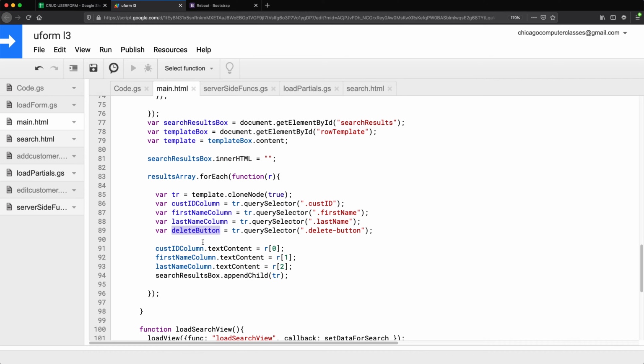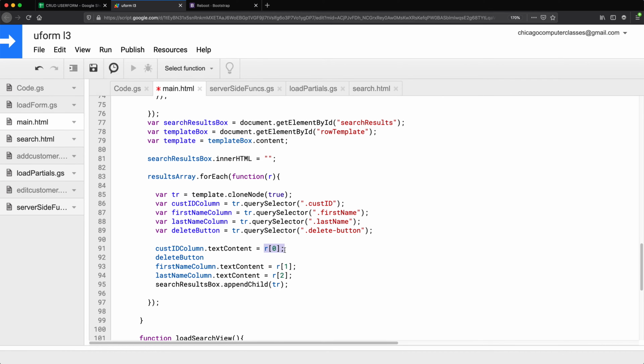So I'm going to take that delete button, and I'll do it right here because the ID is the first column. So we'll do R0. So I'm going to do dataset dot, and I'm going to call that data attribute customerID. And that would be that same R0.